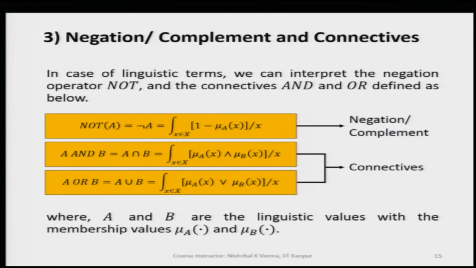Let us say we have a primary set, say middle edged, and then we say not middle edged. How do we get the not middle edged fuzzy set out of the given fuzzy set middle edged? Here, if I have been given any fuzzy set A, the given fuzzy set, this represents basically a primary set which is part of the term set.